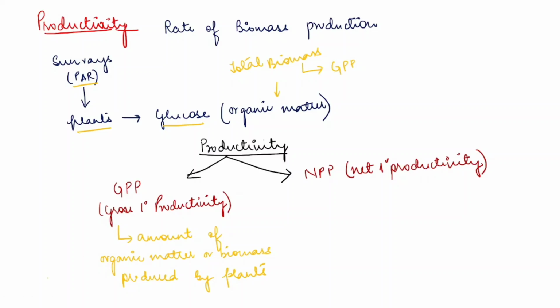Now out of gross primary productivity, what will happen? There will be utilization of some energy by plants. Plants will utilize some amount of energy from the entire biomass produced. The one which plants use, we call the respirational loss. If you subtract the energy utilized by the plant for its respiration from the gross primary productivity, it leads to the production of NPP, that is net primary productivity.